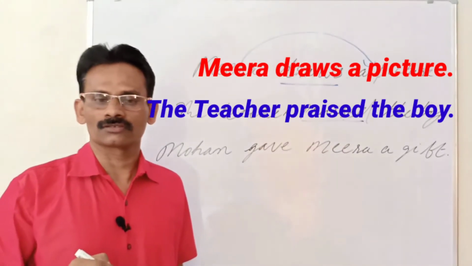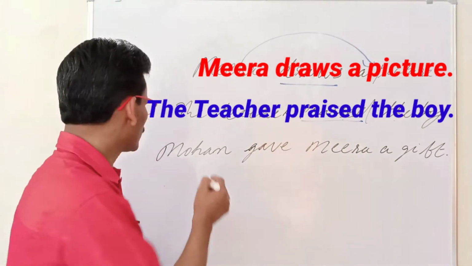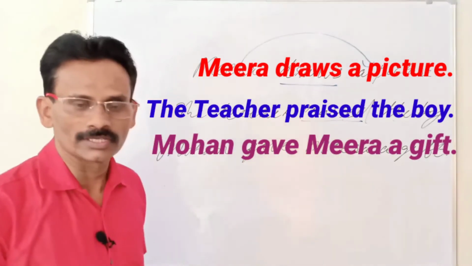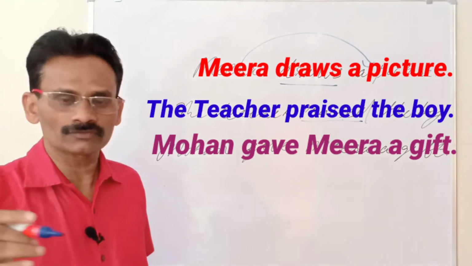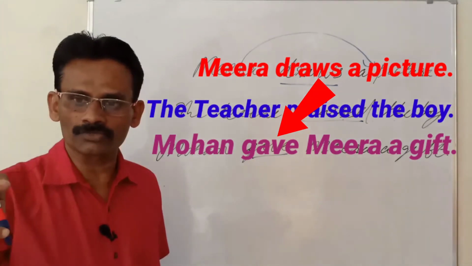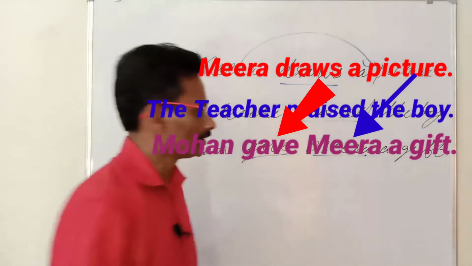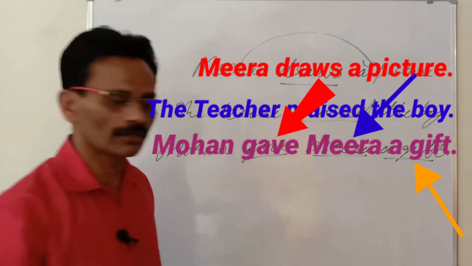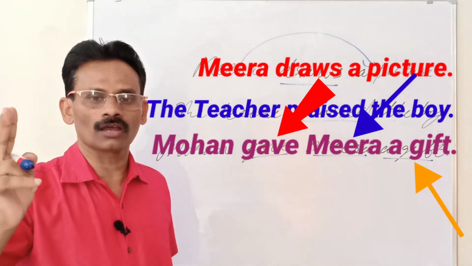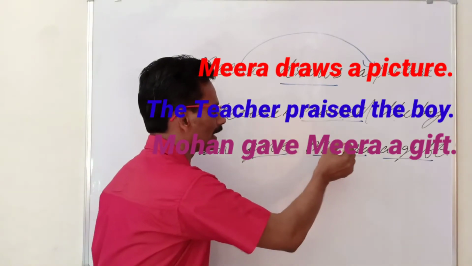In some cases, in some verbs, there are two objects. Look at this example. Mohan gave Meera a gift. In this sentence, gave is the verb, and this verb has got two objects. One is Meera, another is a gift, because this verb answers both the questions what and whom.